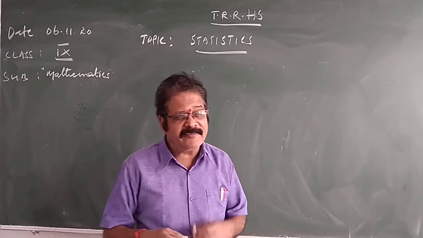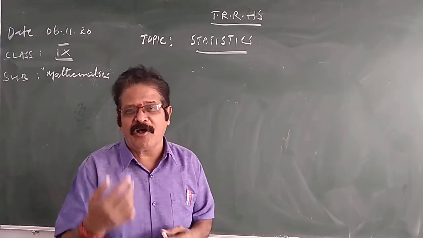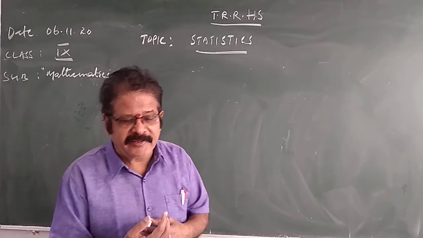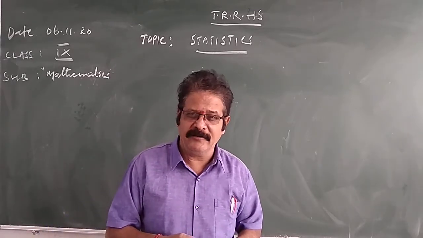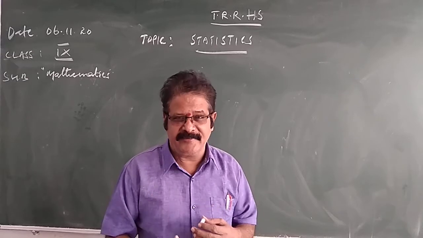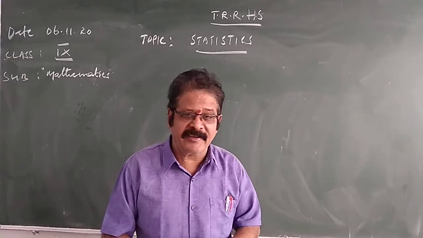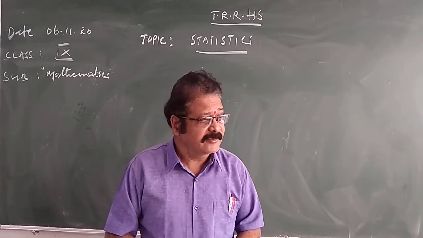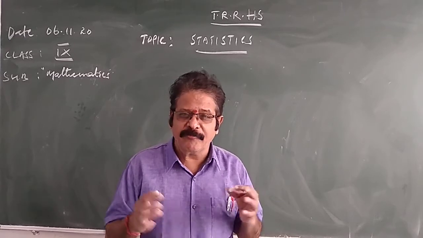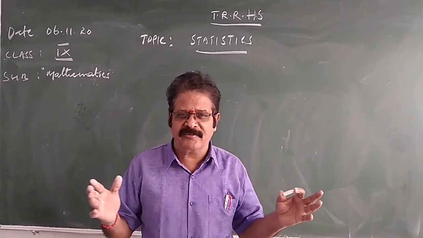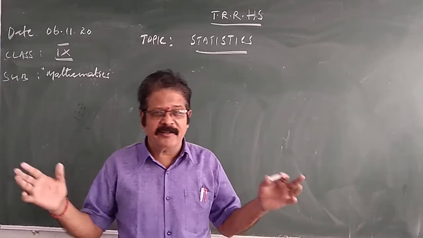Here, in this ungrouped data, we have two formulae, two methods by which we can calculate the arithmetic mean. Let me revise that once again. The arithmetic mean is the sum of the observations. Suppose x1, x2, x3, x4, x5 up to xn are the observations.